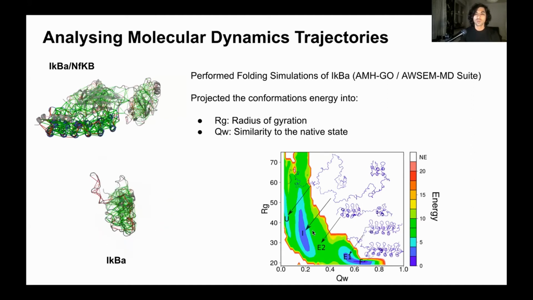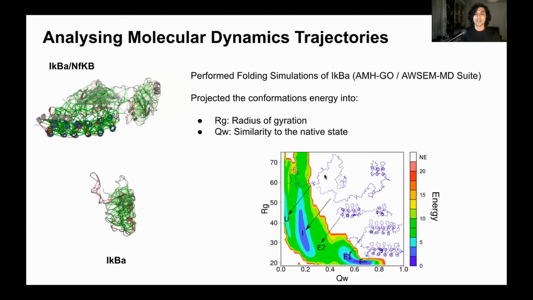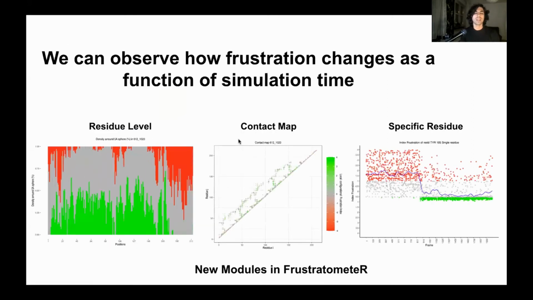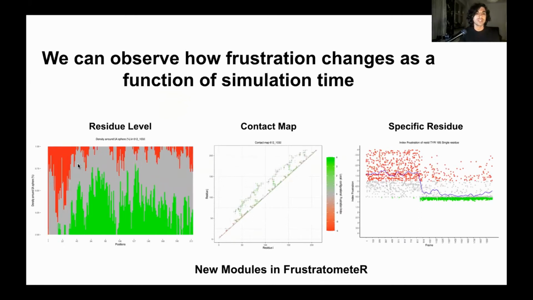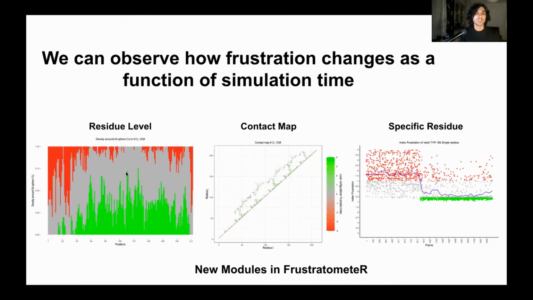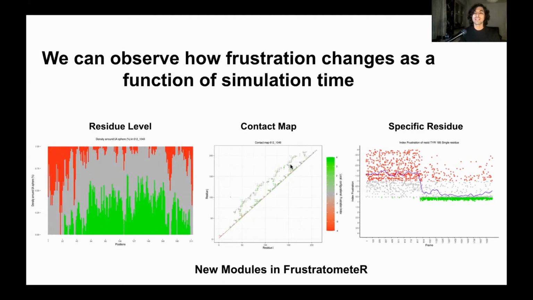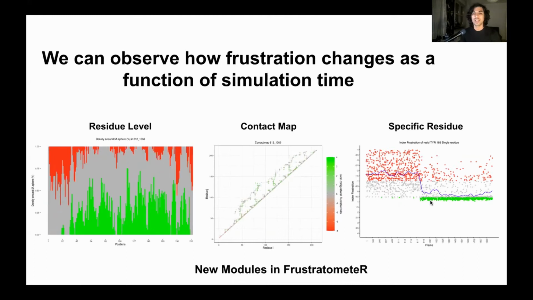When we observe the landscape of this protein, we can see that there is an unfolded state, a folded state, these are representative structures, and there is also an intermediate of folding here and an expanded conformation here and here. We can analyze this trajectory further with the frustratometer. We can see how frustration changes for the different residues across simulation time, as well as for the interactions across the contact map. We can also see how frustration changes for specific residues as a function of simulation time.